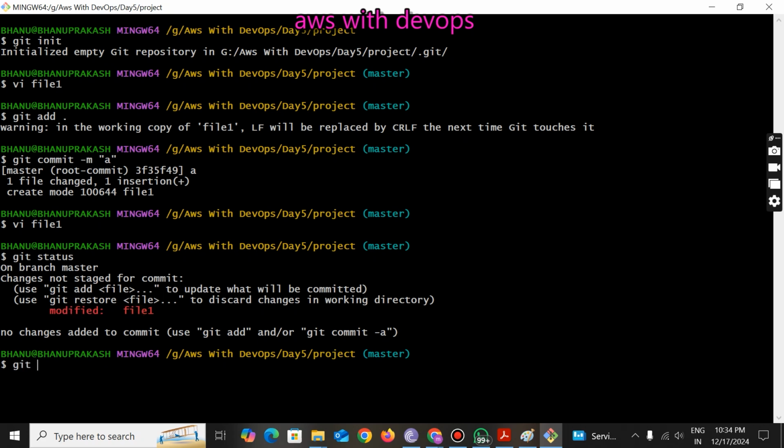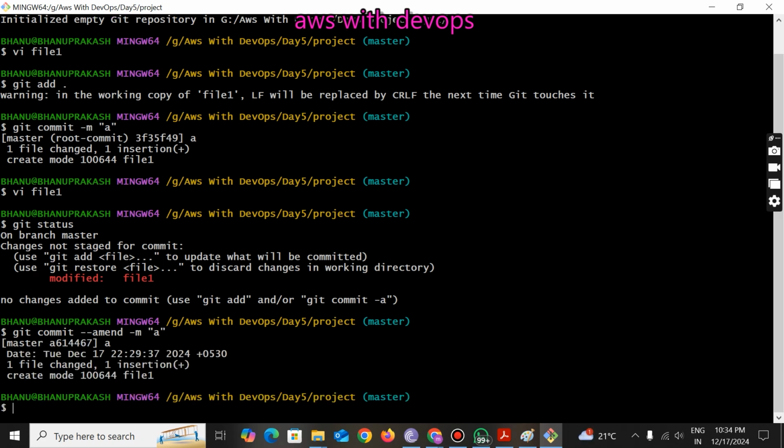So the command is git commit --amend -m, and for the message, I am writing here new commit message. Or else the commit which you have used earlier, the same commit I am mentioning here. Okay, git commit --amend -m and the message, and press enter.